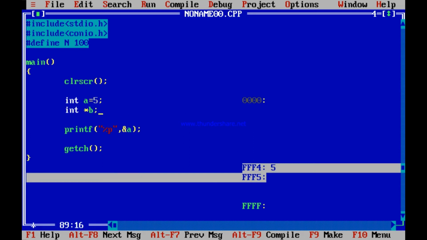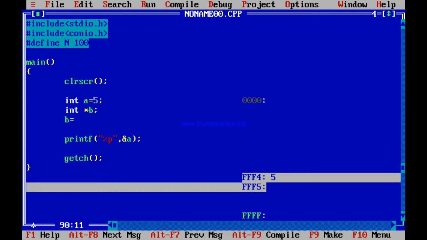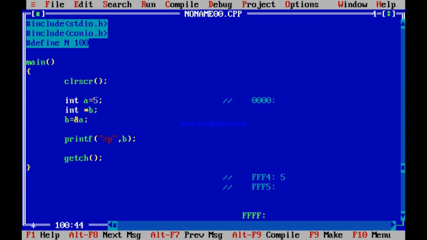So definitely I can also keep the address of A in B. Ampersand means address of A, address of. So I can put the address of A in B. In that case, instead of printing ampersand A, if I print B, I should have that same FFF4 being printed. Let me run it. Let me comment out this. This is just for your explanation. So let me comment this out. I comment this out, comment this out, and definitely also comment this out.